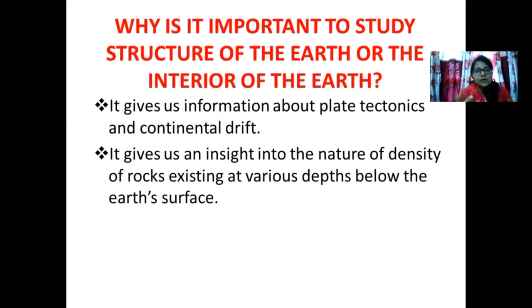And the second part is, all this while we knew that in the interior of the earth the temperature is more, the pressure is more. So the more we go towards the interior of the earth, every layer would be solid in nature. But no, it is not happening. One layer is solid, another layer is liquid, another layer is solid, another layer is liquid. So there is a juxtaposition of things happening. And that is the second point. It gives us a detailed and an accurate insight as to what the interior of the earth actually is.